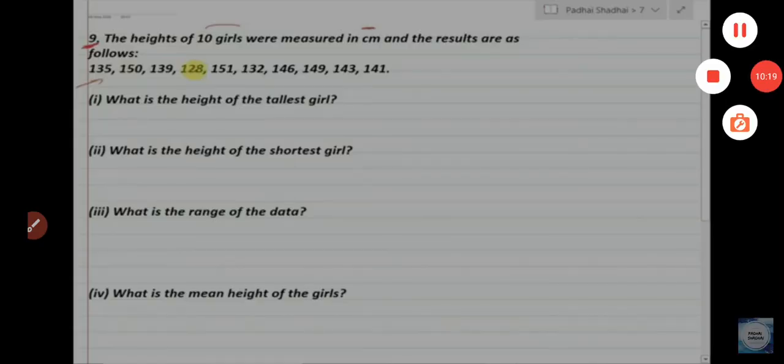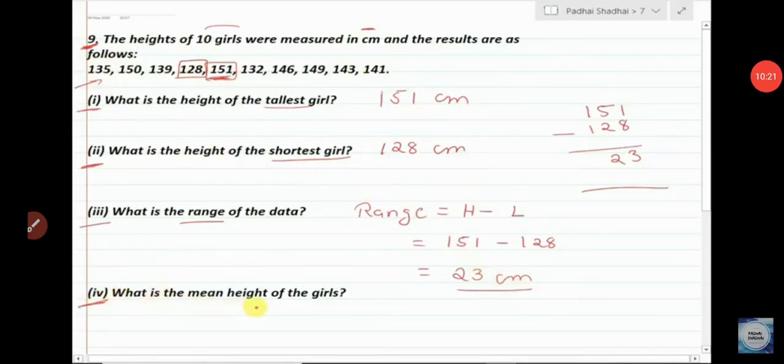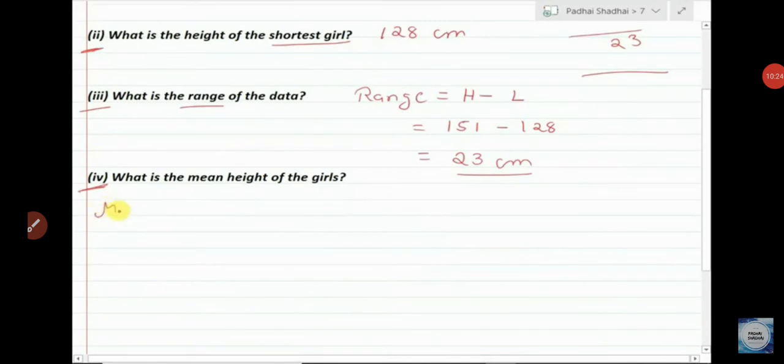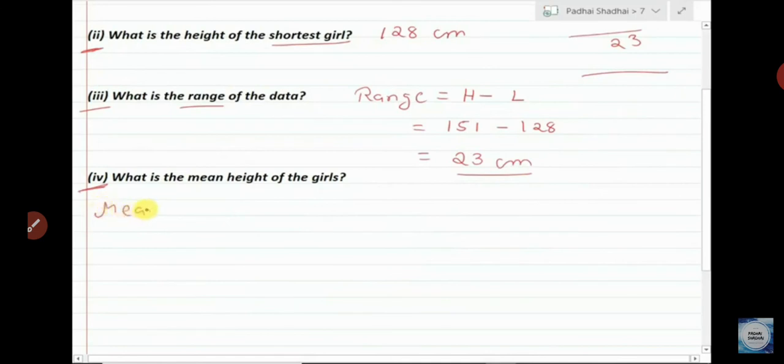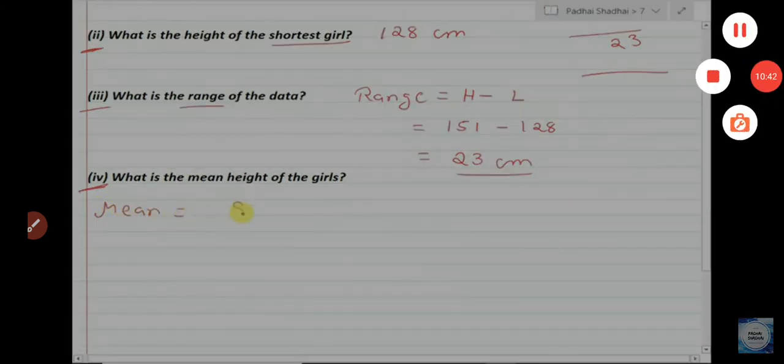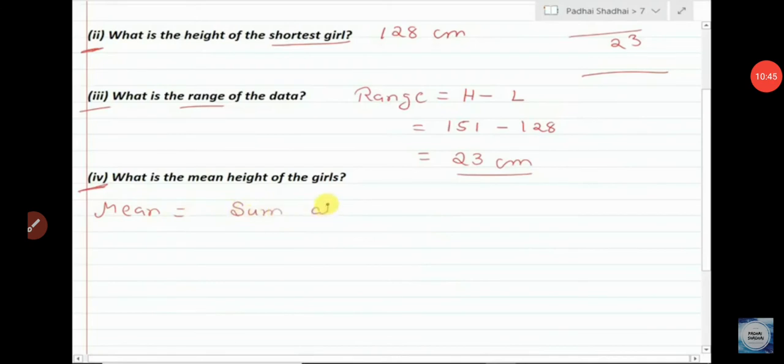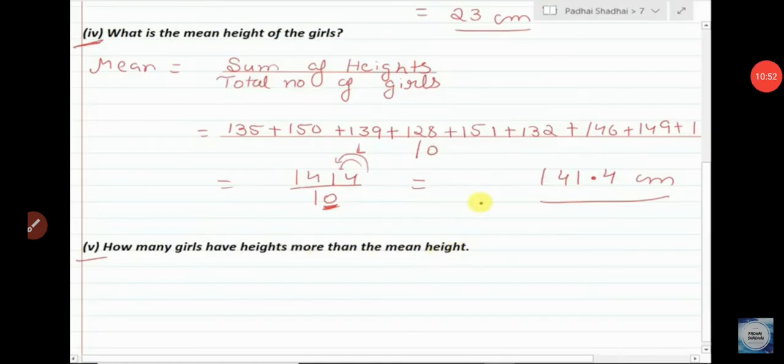See, write the observations. First, the tallest height is 151 centimeters and the shortest is 121. Tallest minus shortest is 30 centimeters. So the range is 30 centimeters. What is the mean height of the girls? Sum of the heights upon total number of girls. So your mean is 141.4.